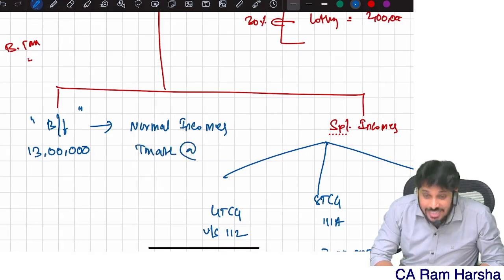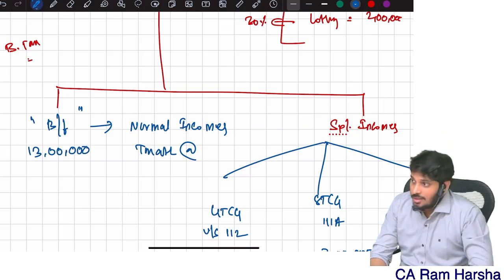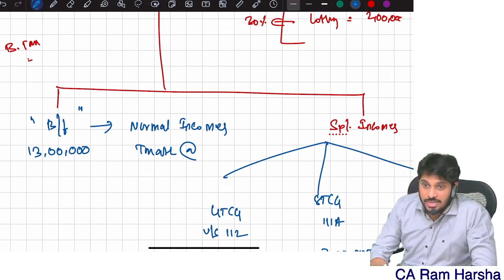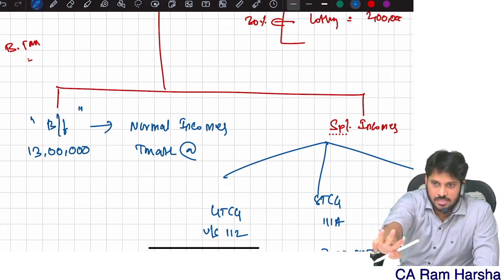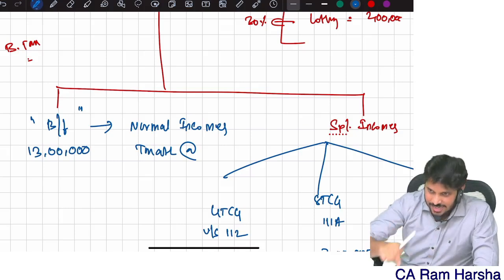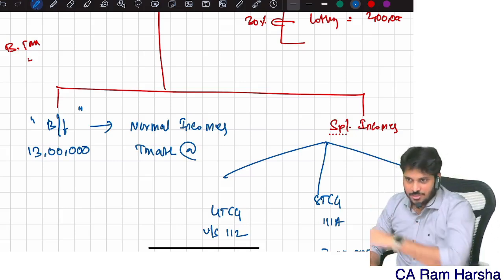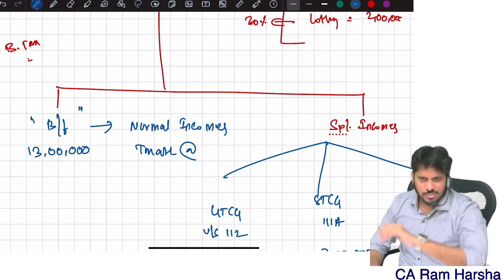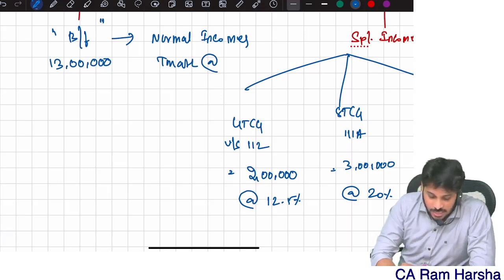Normal income is taxable at what rate? SSE's specific tax rate. Sir, if it's a partnership firm, then normal income is taxable at 30%. Sir, if it's an individual, then slab rates. If it's a company, 30%. If it's a foreign company, 40%. So the balancing figure is 13 lakhs.